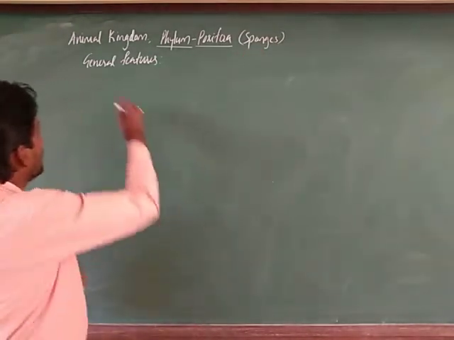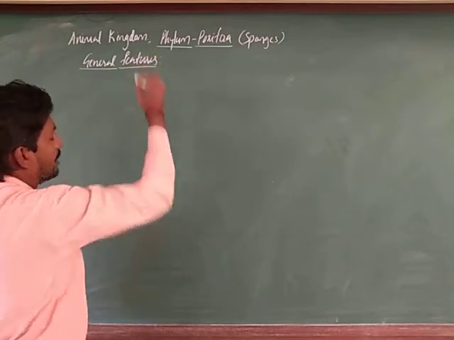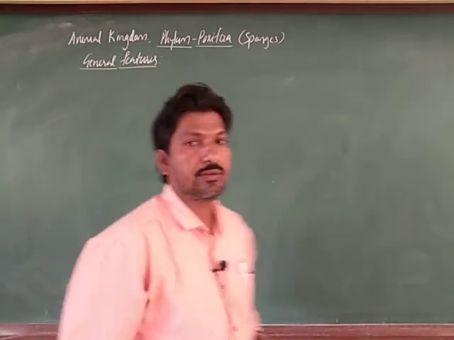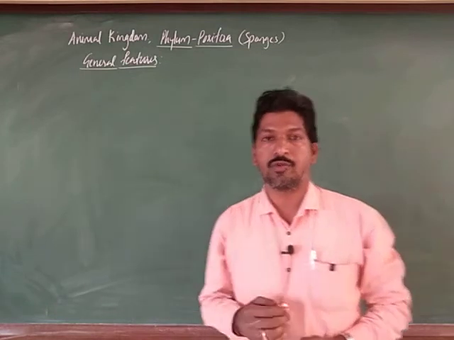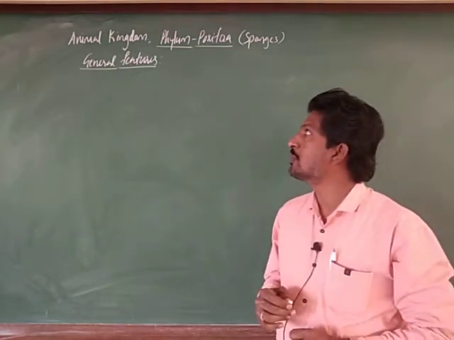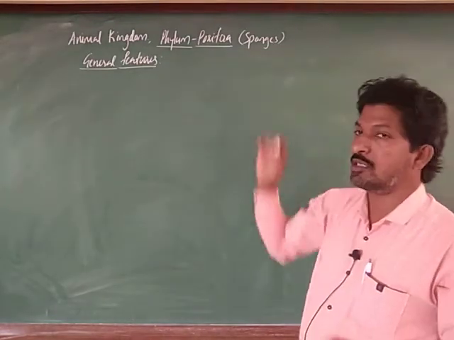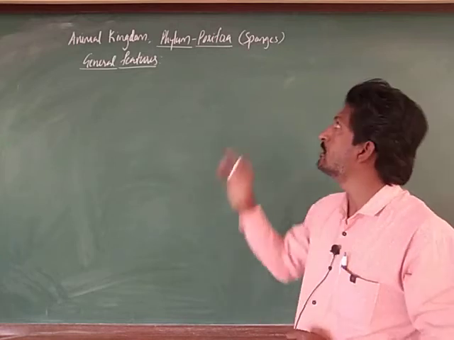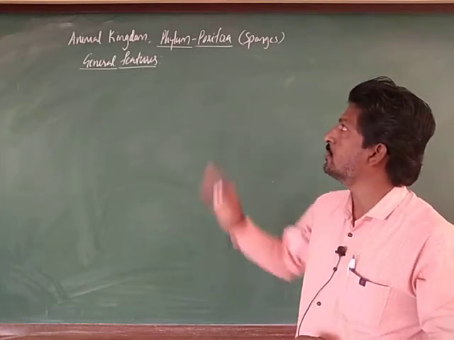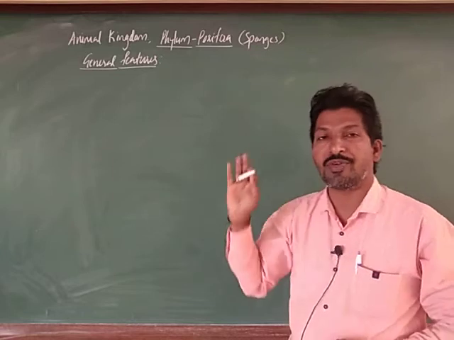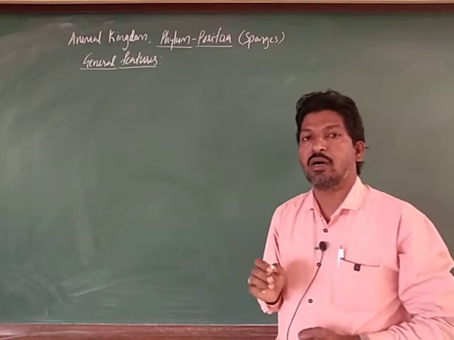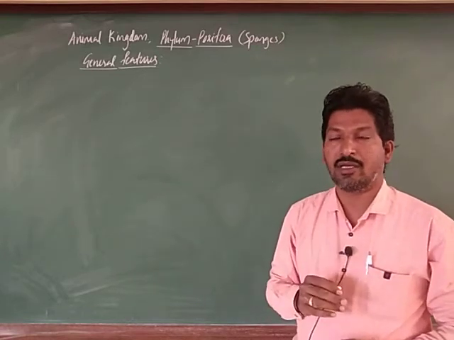See here, the general features. By this we can describe the poriferans. The members belonging to phylum Porifera are called poriferans or sponges. All are aquatic, as you know already.